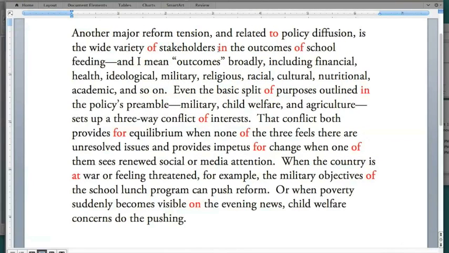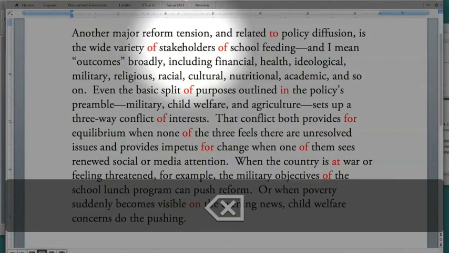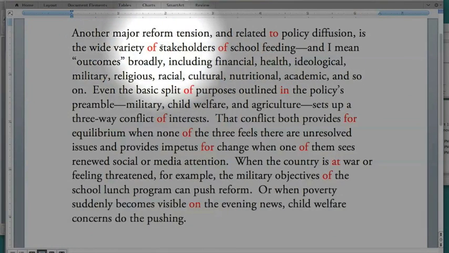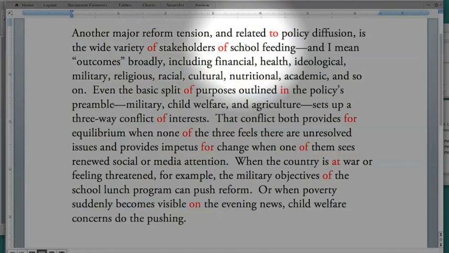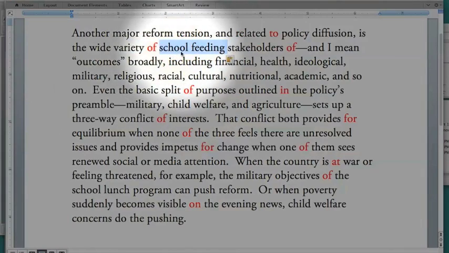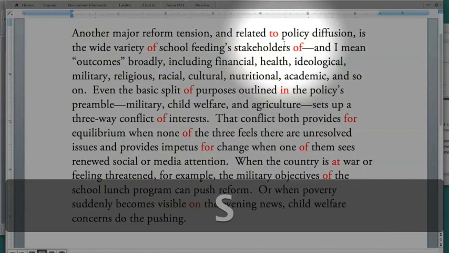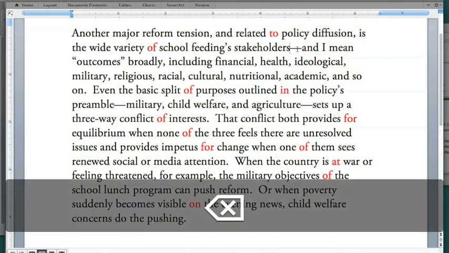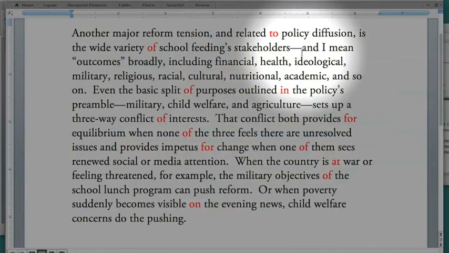Now "stakeholders in the outcomes." Stakeholders always have a stake in the outcome, so that's just redundant. We're going to go ahead and eliminate that one altogether. So it's "the wide variety of stakeholders of school feeding." Here's one where we could actually make a possessive, "school feeding's stakeholders," and then we can just take out "of" altogether.